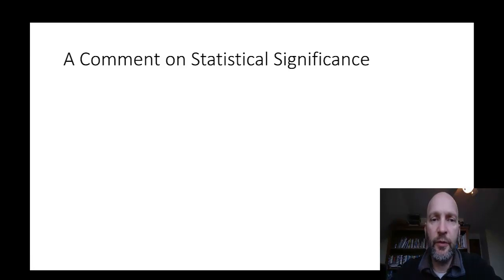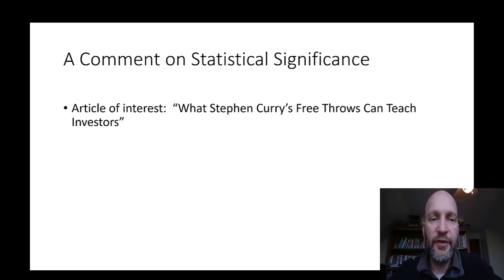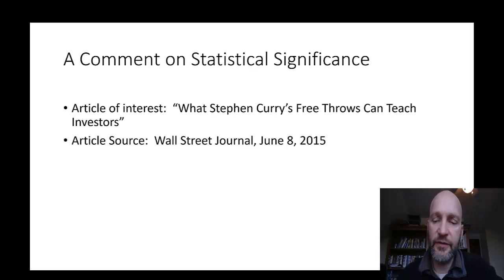In this short video, we're going to go through an example that will help us understand the importance of statistical significance in making decisions. The example is based on an article called What Steph Curry's Free Throws Can Teach Investors. It was published in the Wall Street Journal June 8th, 2015, and was written by Ted Jenkins.